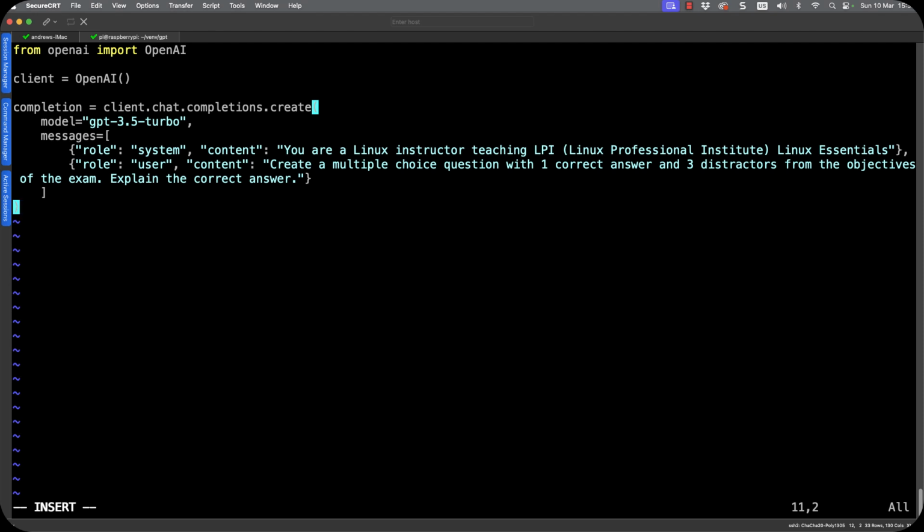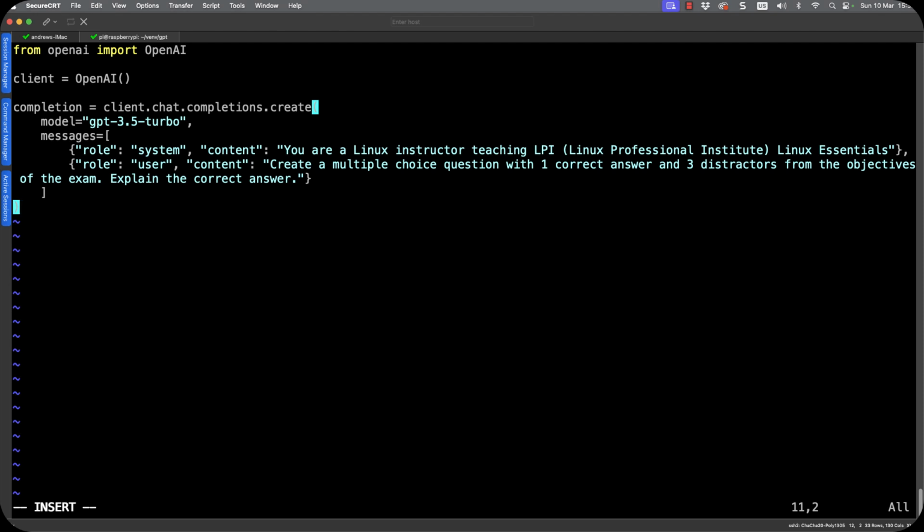I'm using GPT 3.5 Turbo, which is great for this type of activity and one of the cheaper models to use. But we could also use GPT-4 if we wanted to use a later model. But we have other models available too, such as Whisper and text-to-speech and DALL-E if we wanted to start working with images.